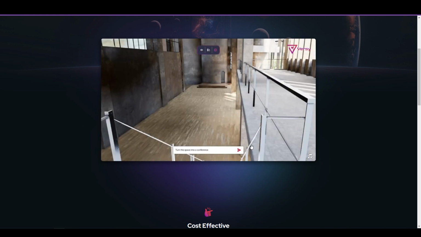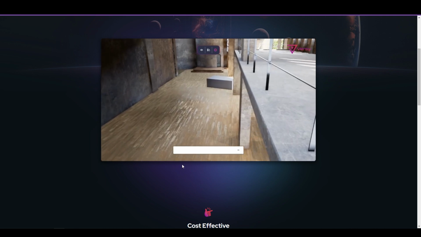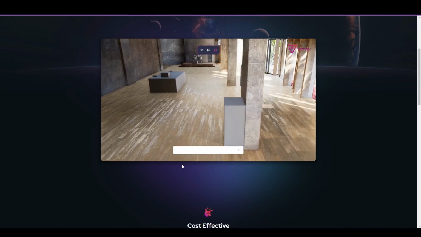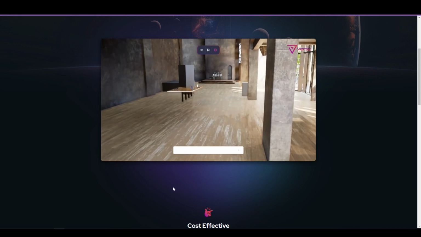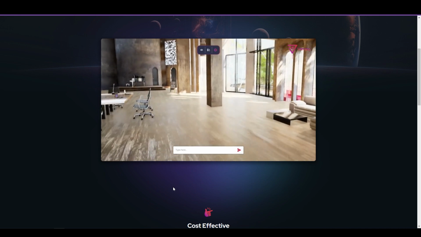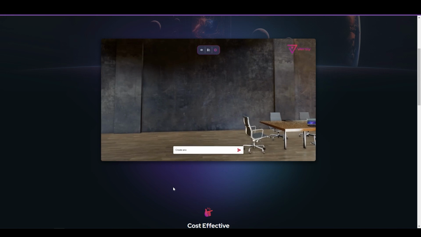It's saying turn the space into a conference room and big table. Okay, so it's doing something. It's moving things around. It's making it into a conference room. Oh, look at that. Wow. Oh my God. Another room behind the wall.